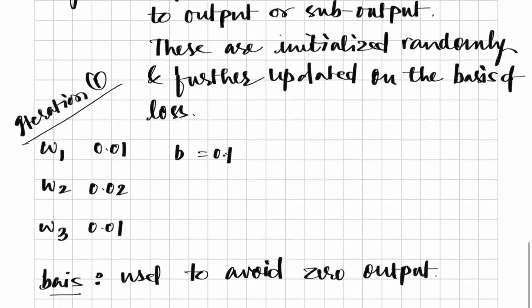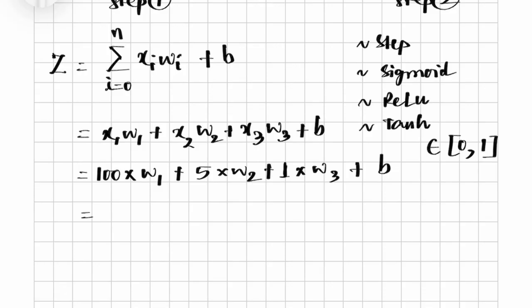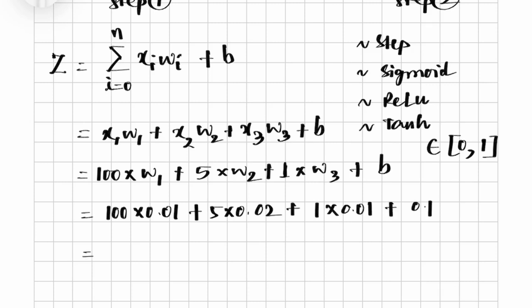and find out the predicted output for the first data set. So we will have the linear combination as 100 into 0.01 plus 5 into 0.02 plus 1 into 0.01 plus 0.1, and this will be equal to 1 plus 0.1 plus 0.01 plus 0.1, and therefore this will be equal to 1.21. This is our Z value.